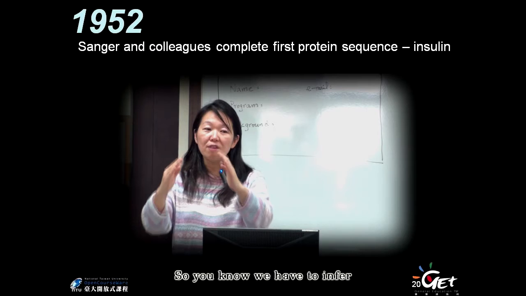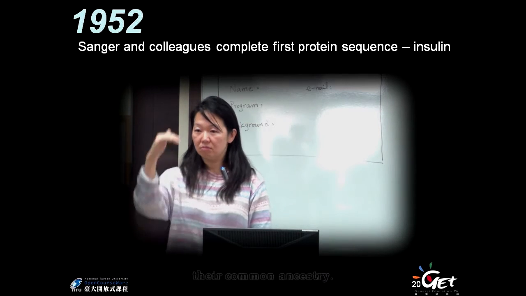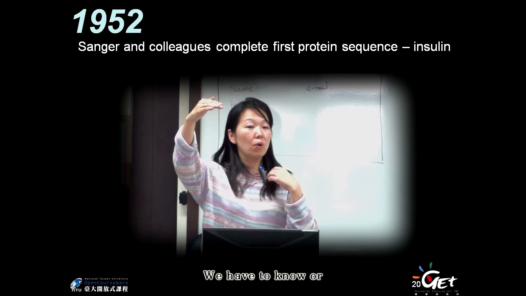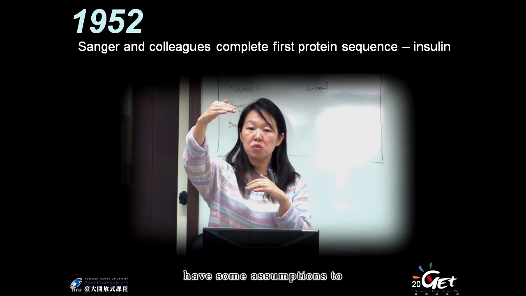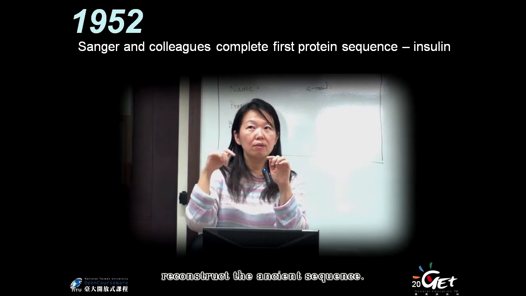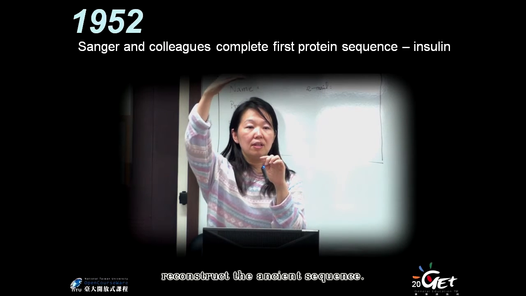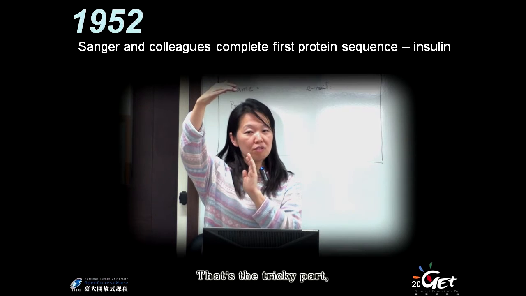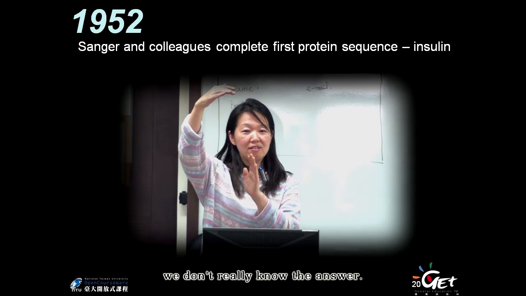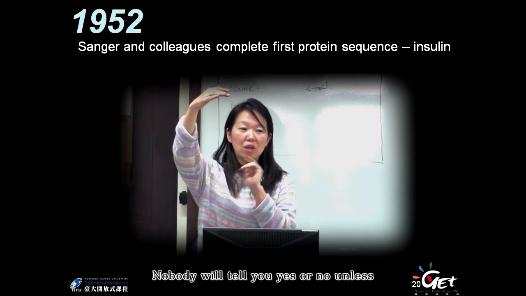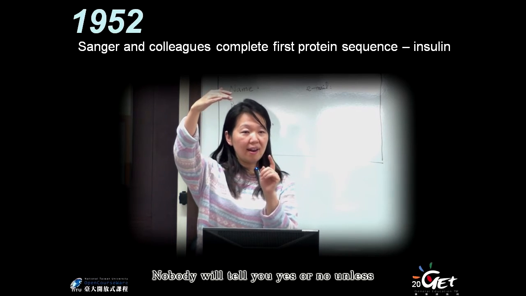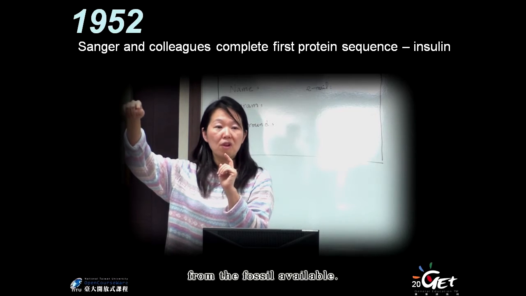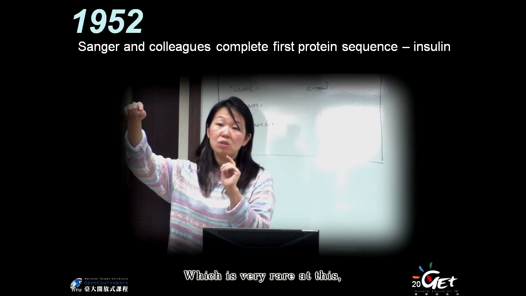So we have to infer their common ancestor. We have to have some assumptions to reconstruct the ancient sequence. And we don't know the answer. That's the tricky part. Nobody will tell you if it's right or wrong unless you have a fossil record and the sequence from the fossil available, which is very rare.